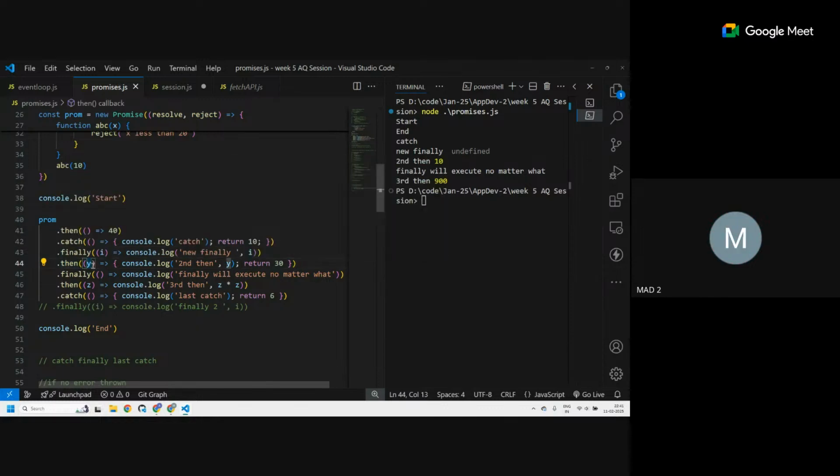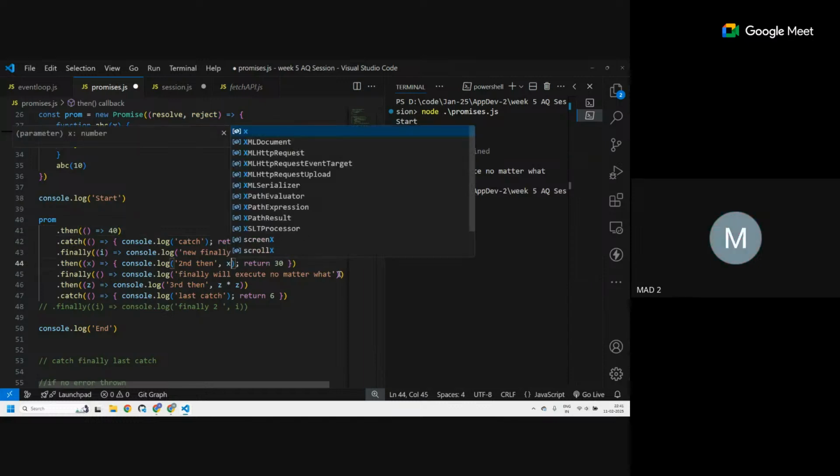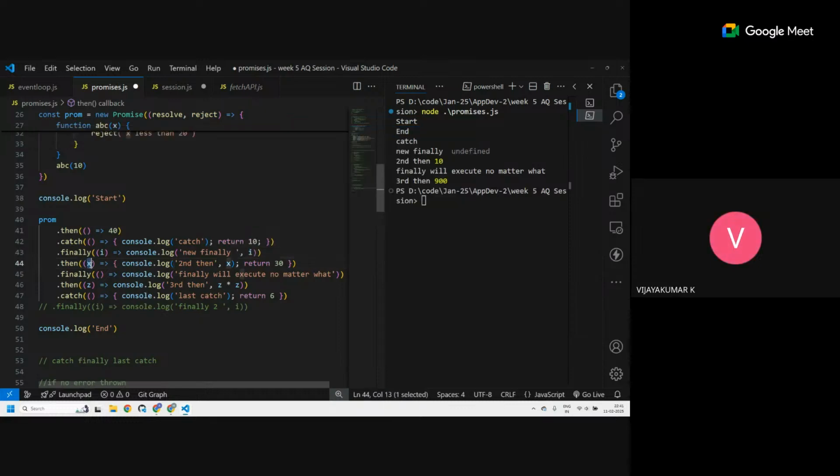You want to put x over here? Yes. It will not change, right? Yes. But this x will not affect the original x, sir. What is the original x? ABC equal to 10. This is totally different. This is only local.